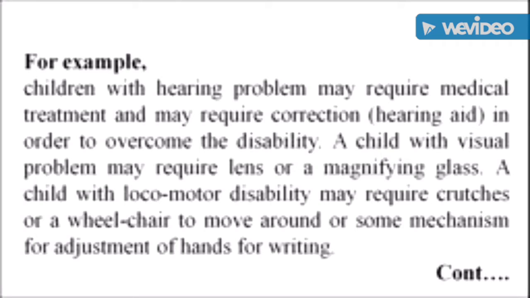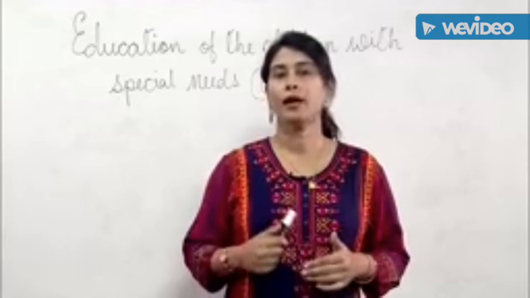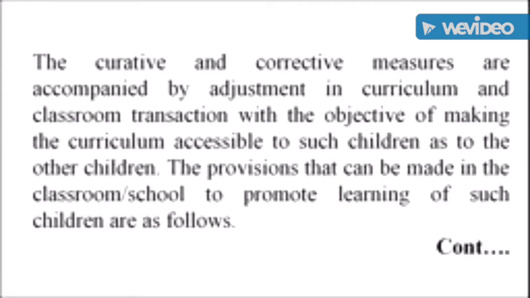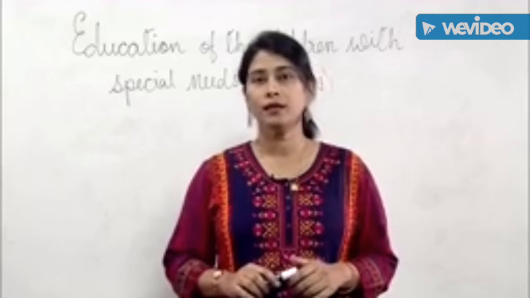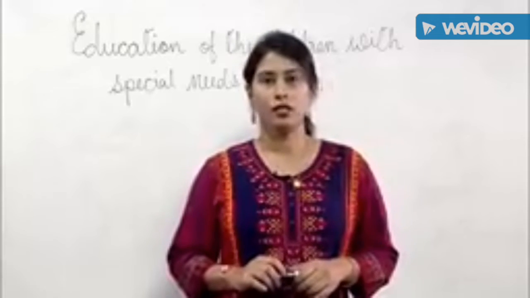A child with visual problems may require lenses or a magnifying glass. A child with locomotor disability may require crutches or a wheelchair to move around, or some mechanism for adjustment of hands for writing. The curative and corrective measures are accompanied by adjustment in curriculum and classroom transaction with the objective of making the curriculum accessible to such children as to the other children.